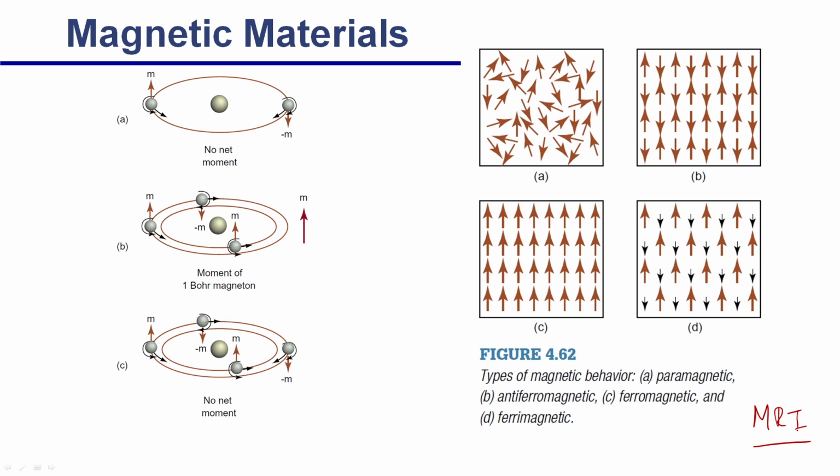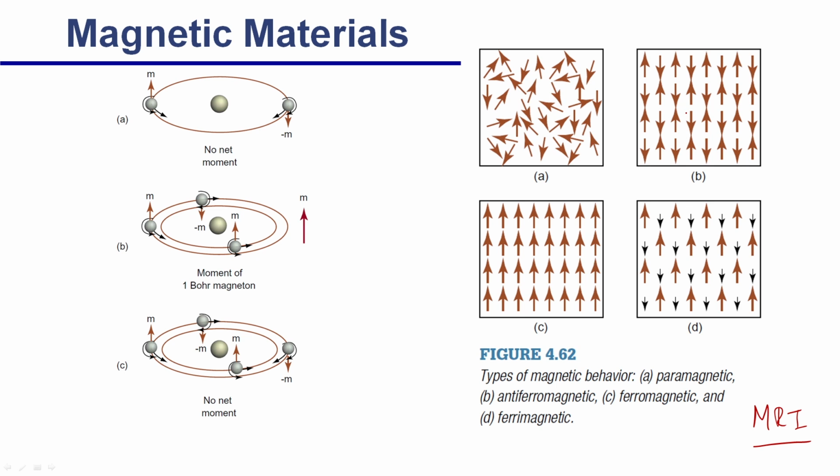Now, the second type of magnetic material is called ferromagnetic material, which is shown as C. In C, you see everything is aligned perfectly in a certain direction, the direction of the field. That is why they add up and give a huge strength. Iron is a ferromagnetic material, cobalt is also, nickel is also, Fe3O4 is also, but such elements are very rare. What you can have is a variation of these elements. Here on B, you see some are positive, some are negative. That is called antiferromagnetic material. But whatever it is, it gives you some magnetic moment or magnetization.